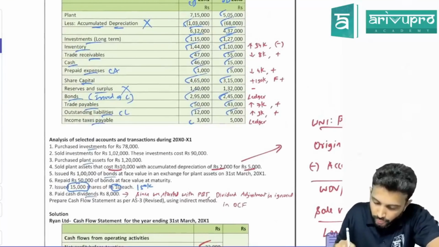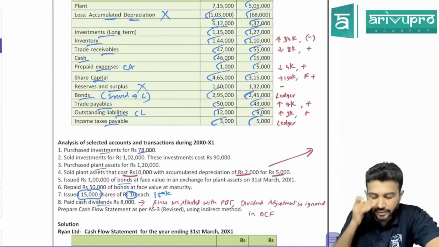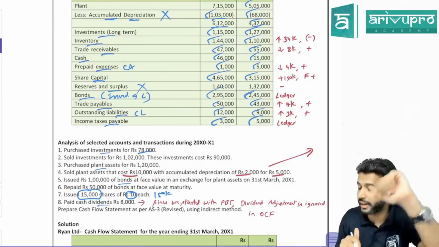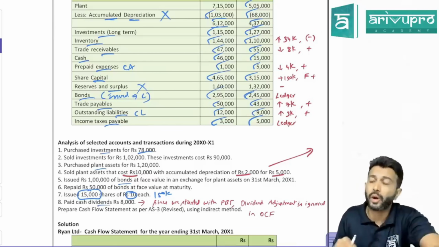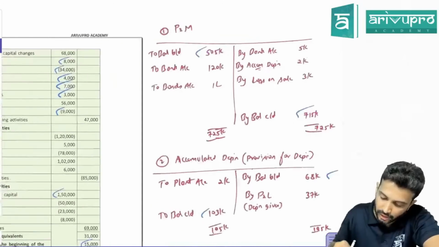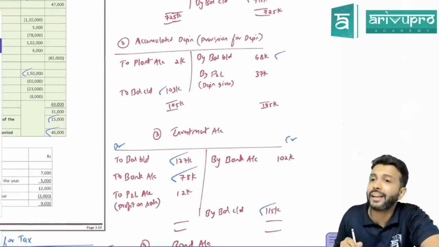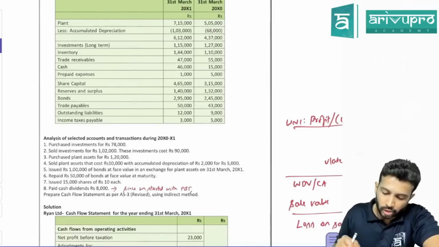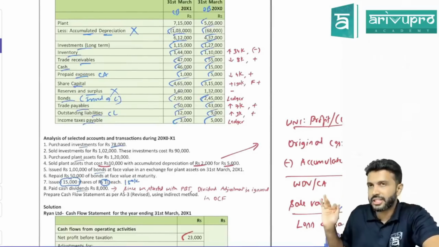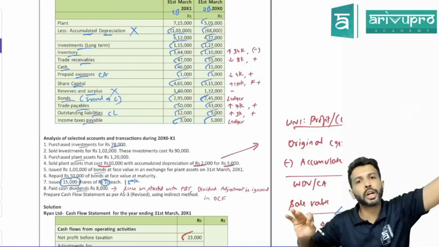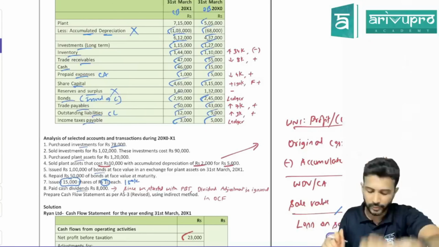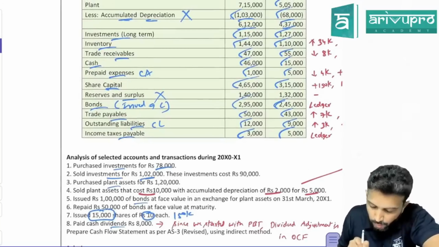I think now we'll go into the adjustment. Purchased investment for 78,000. What's the journal entry for investment purchased? Investment account debit to bank account. So in the investment ledger you'll write to bank account 78,000. What about the cash flow statement? First I'll prepare the ledger. All the ledgers' impact we will push to the cash flow statement in one shot. For now, don't worry.